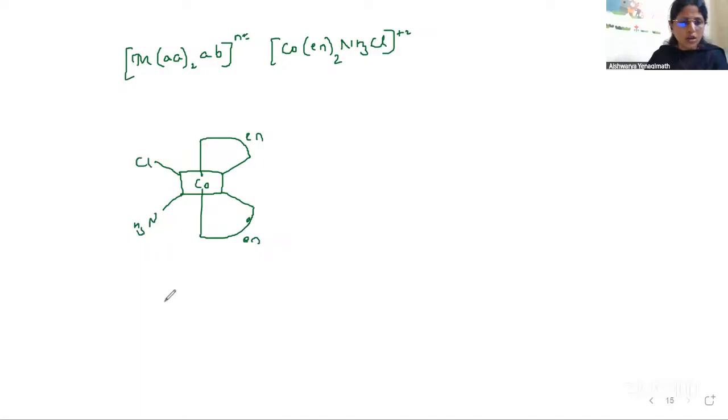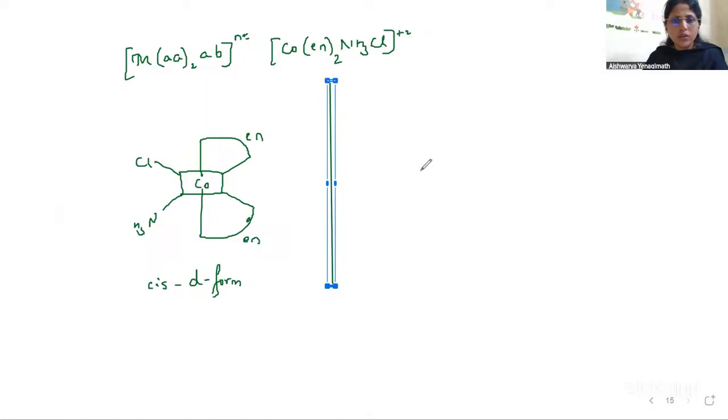So what is this? This is the D form. D form, yes? It rotates the plane polarized light to the right. So here it is similar ligands. Therefore, I can write it as cis D form. Okay. Place the mirror and write the image. See what you get. So here it is Co, cobalt, the central metal atom.